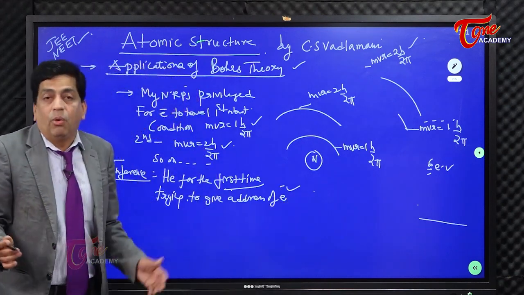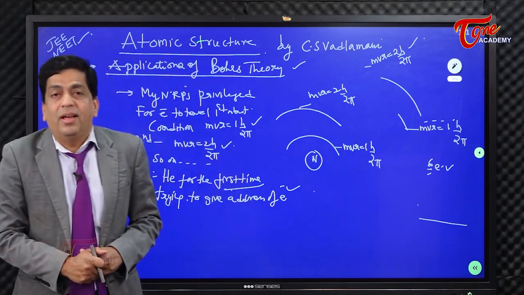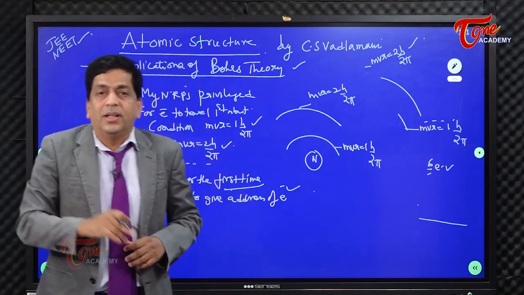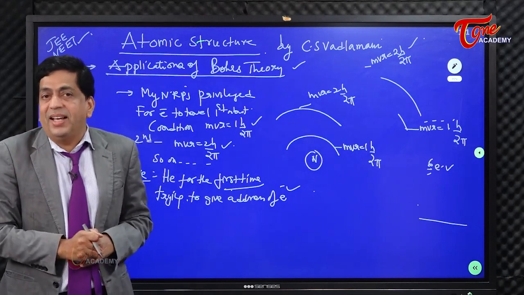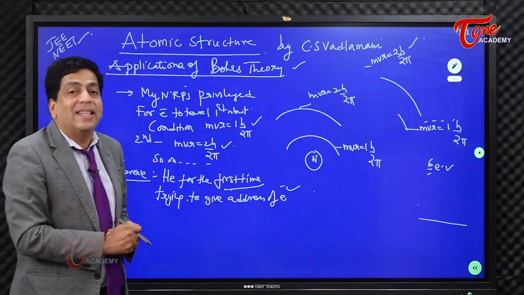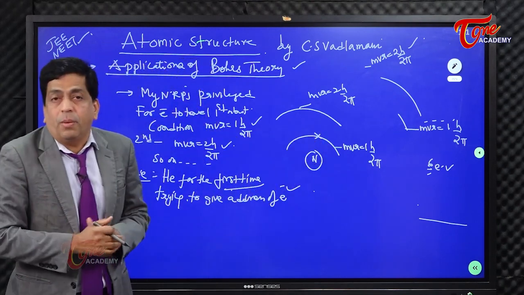Wow. He is trying for the first time to give the address of the electron. Well, I can justify this. You dial Bohr and ask, where is the electron? Then the first thing he will tell is that it is there in the first orbit.